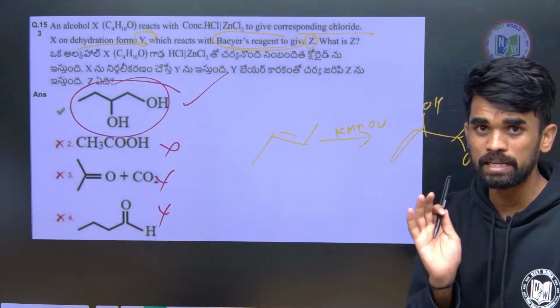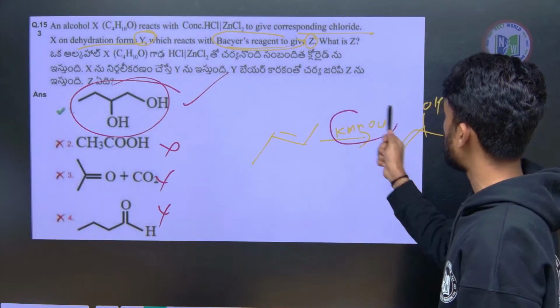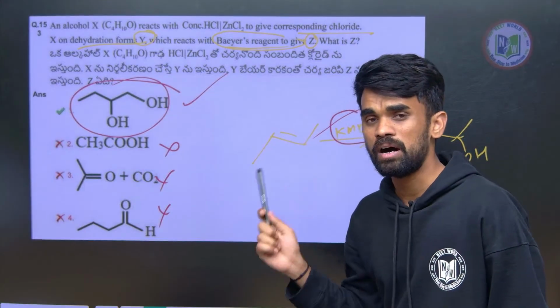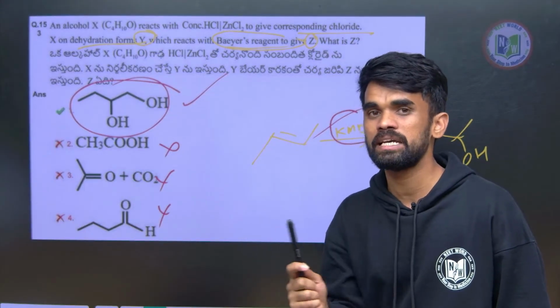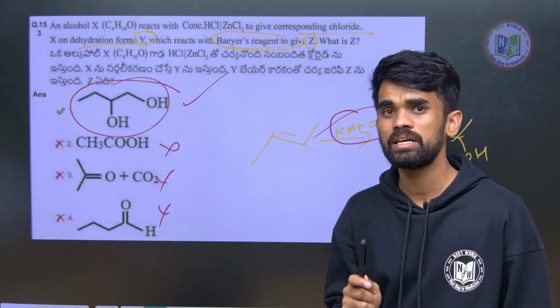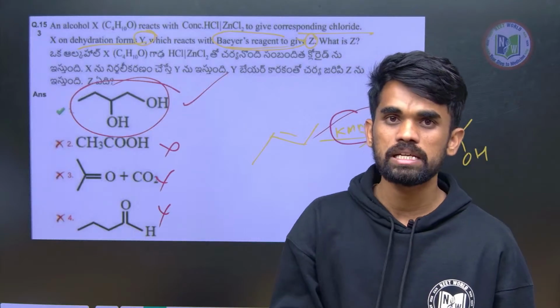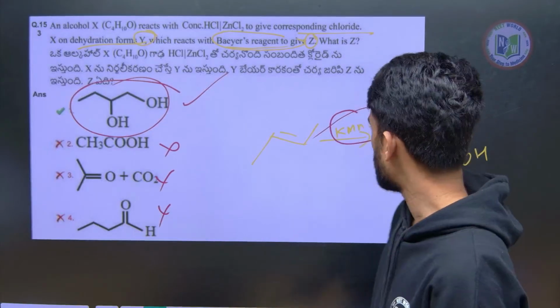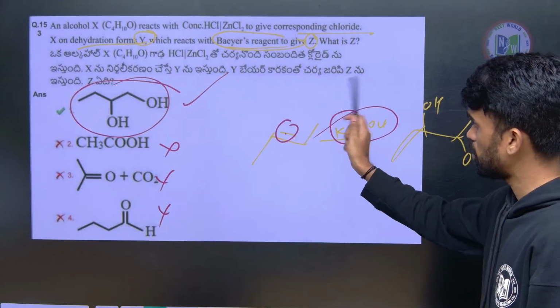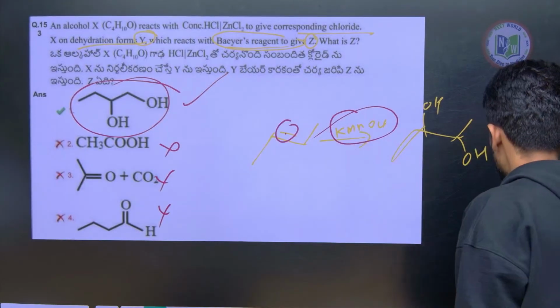So just a simple trick, because I already explained about the KMnO4 application, acidic medium, basic medium. In basic or alkaline medium, or if they mention Baeyer's reagent, or cold KMnO4, you should understand that cis hydroxylation takes place at the alkene center. Whenever we have a double bond, the double bond will be removed and 2 OH groups are inserted.